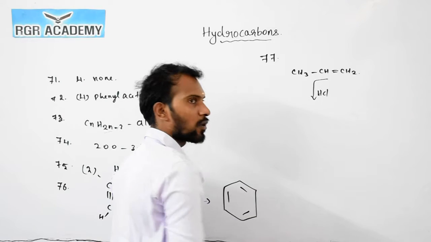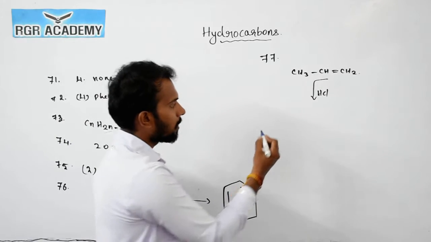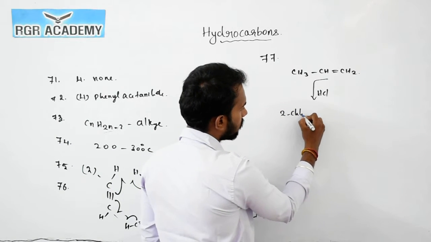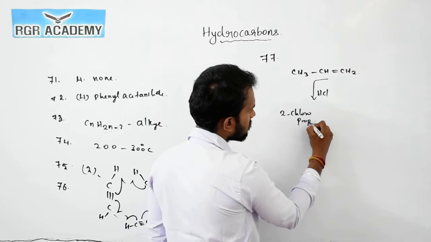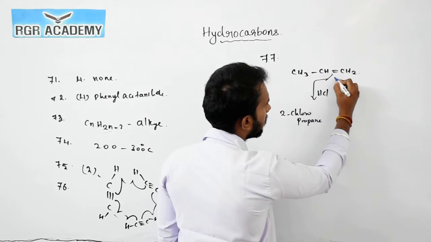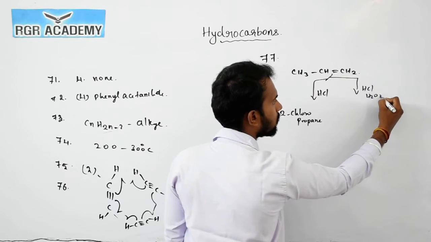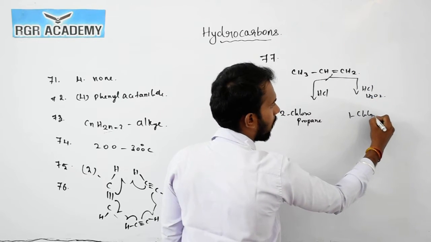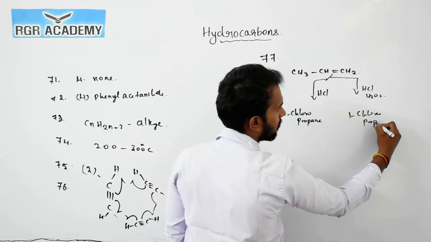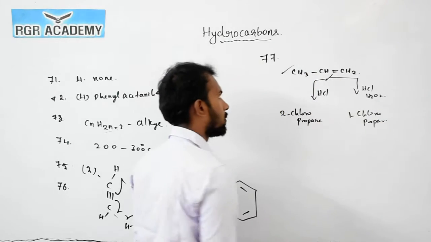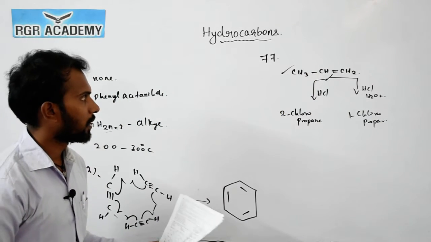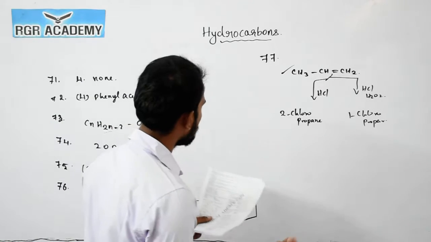By Markovnikov's rule, we can prepare 2-chloropropane. When it reacts with HCl in the presence of H2O2, which is anti-Markovnikov addition, it forms 1-chloropropane. So the starting material is propene. 1 propene is the right answer.